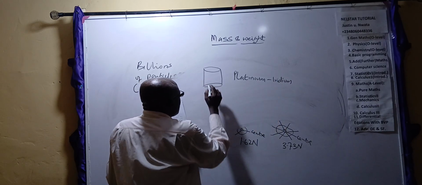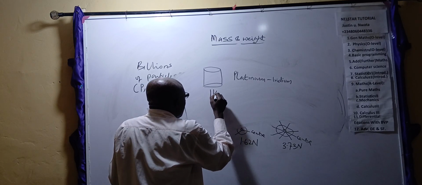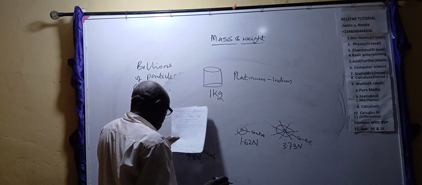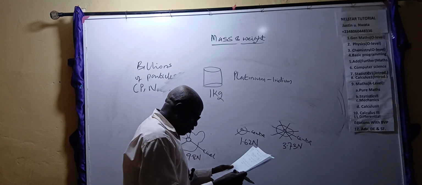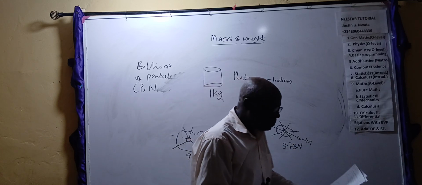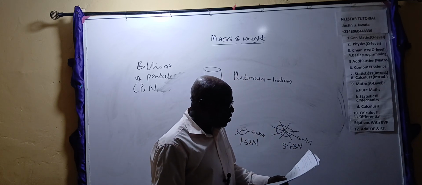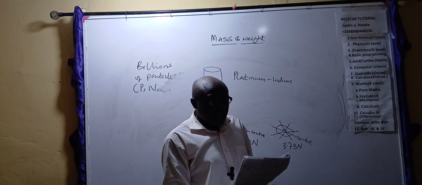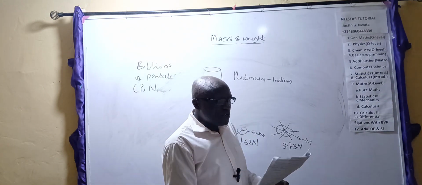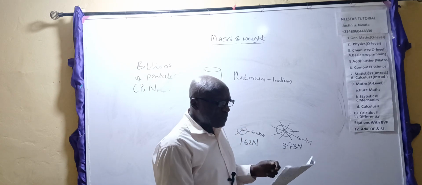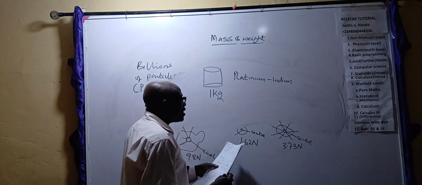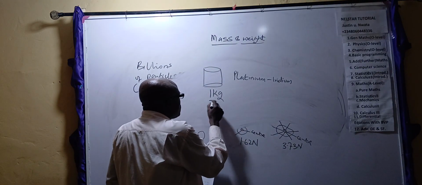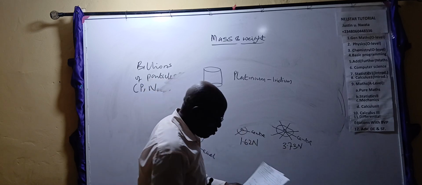They measured a certain quantity of it and call it 1 kilogram. This 1 kilogram is what we call an international prototype. It's a piece of metal kept in International Bureau of Weight and Measures in France. And this object is called International Prototype Kilogram. Its mass is 1 kilogram. This is our standard, which we normally use to measure mass all over the world.